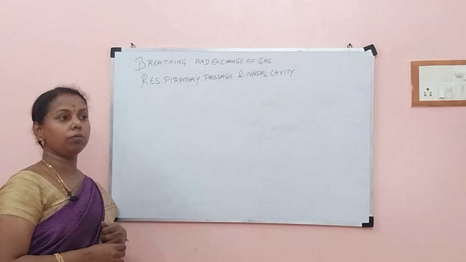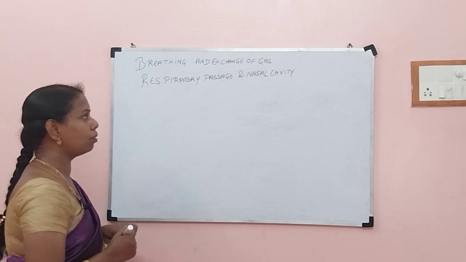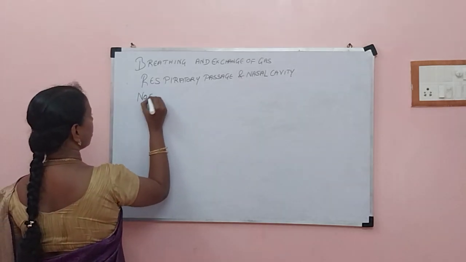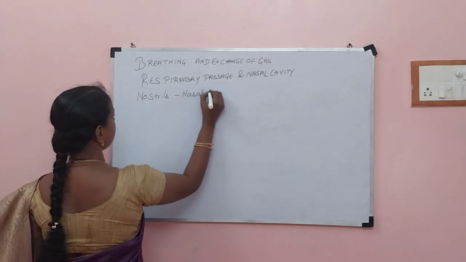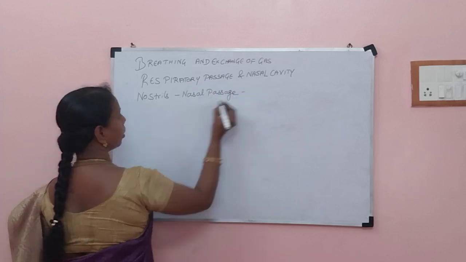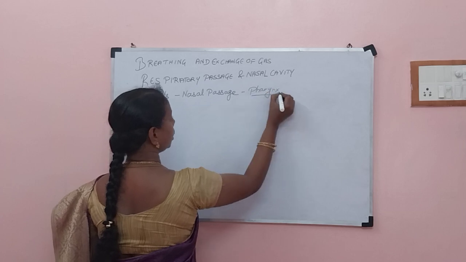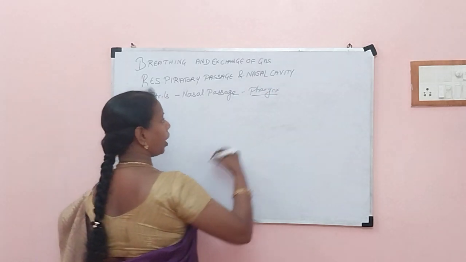Sometimes a question will come: which is the chronological order of the respiratory passage? So we should know the correct order. Of course, it begins from the nostrils, nasal passage, pharynx. I already told you, children, the organ which links both the digestive system and the respiratory system is the pharynx.